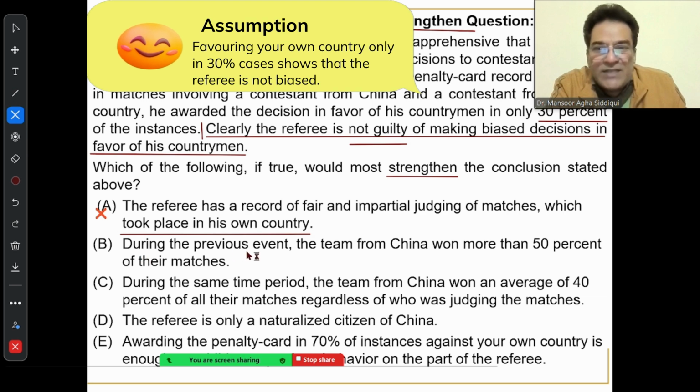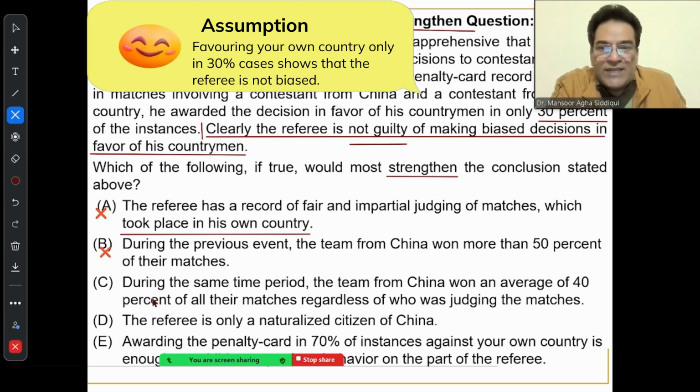Then I look at choice B, it says during the previous event, the team from China won more than 50% of their matches. This answer choice B is actually telling me about how good, bad, ugly the team from China is. It is not telling me anything about whether this referee is a fair referee or is he unfair. This is the reason why even choice B is a wrong answer.